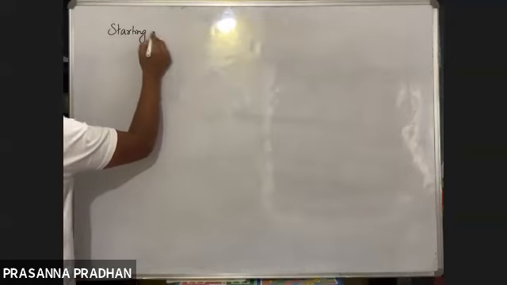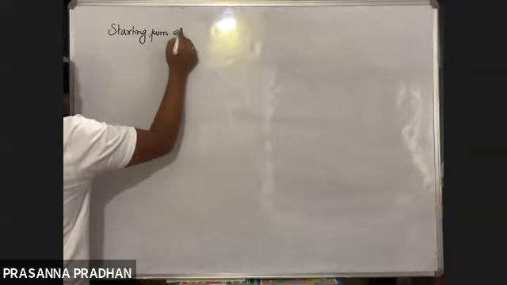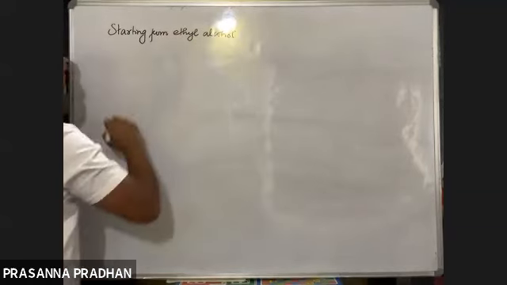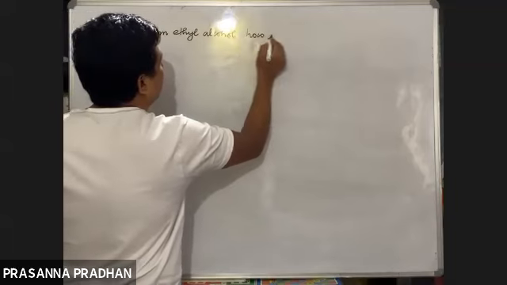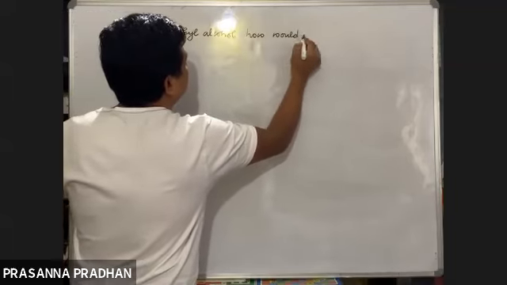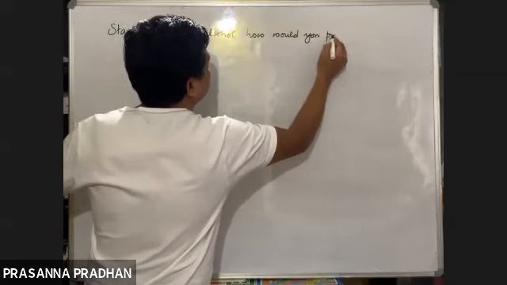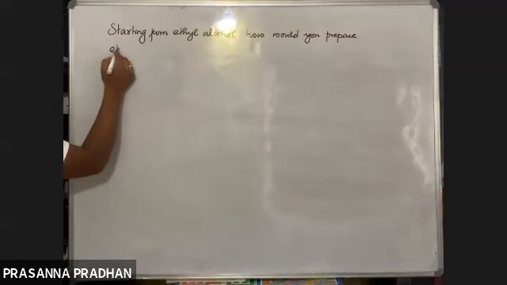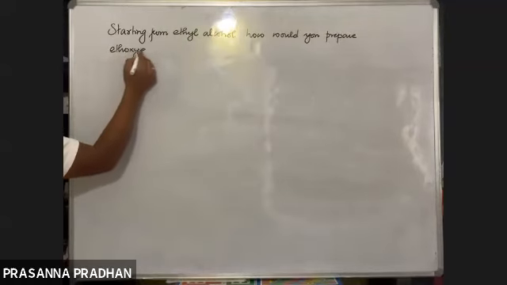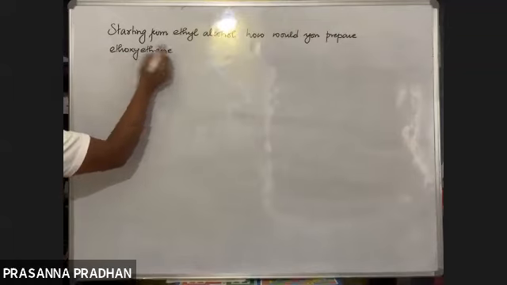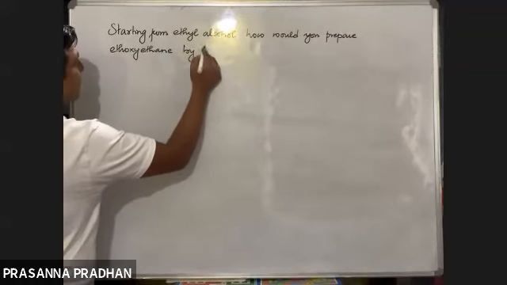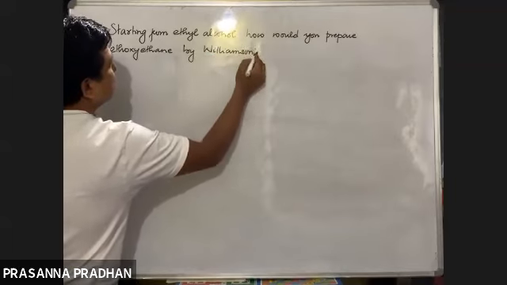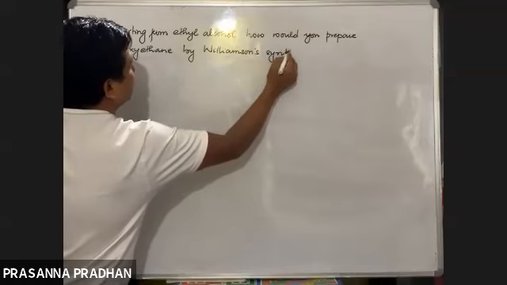Starting from ethyl alcohol, how would you prepare ethoxyethane by Williamson's synthesis?